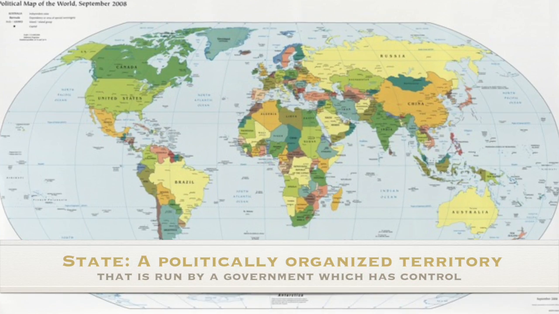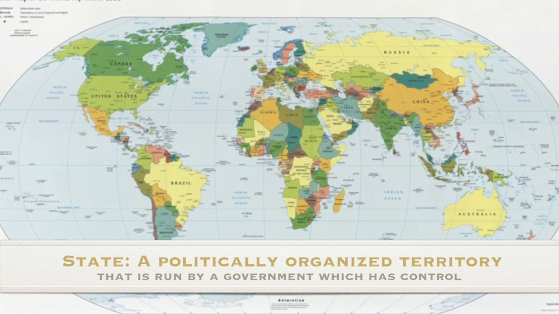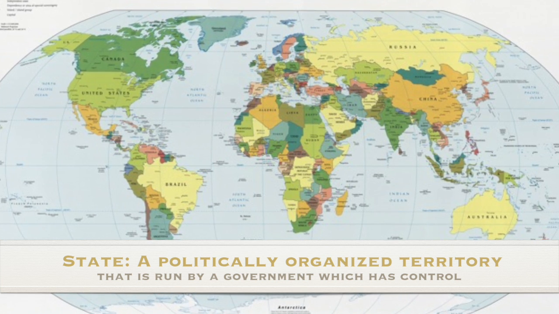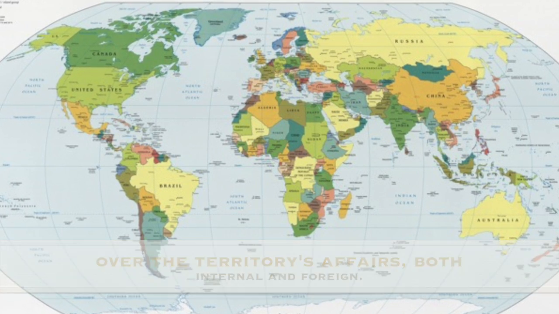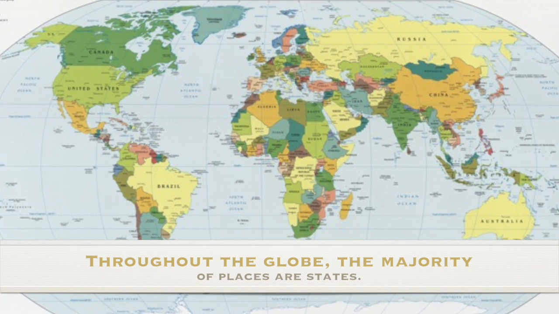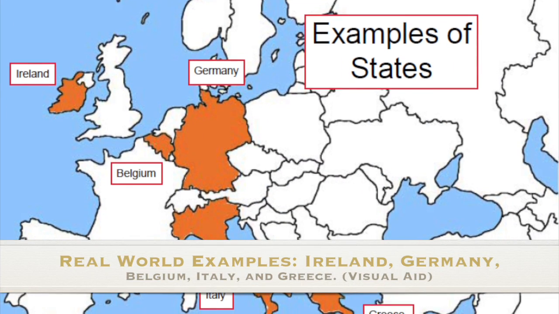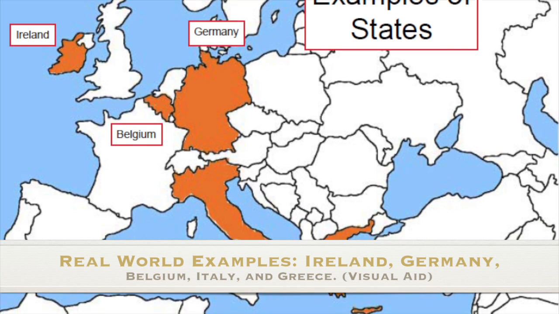The second political entity on a contemporary political map that we will discuss is states. A state is a politically organized territory that is run by a government which has control over the territory's affairs, both internal and foreign. Throughout the globe, the majority of places are states. Some real-world examples of states include Ireland, Germany, Belgium, Italy, and Greece, just to name a few.